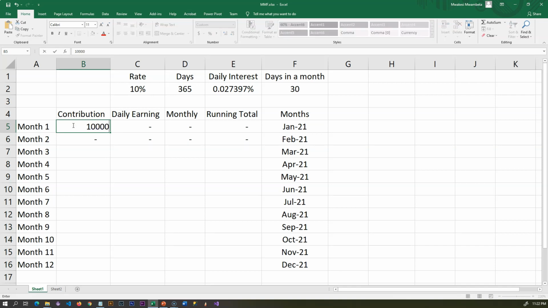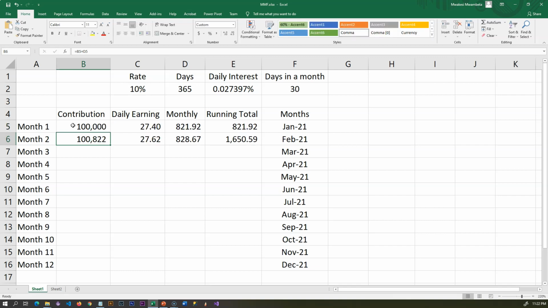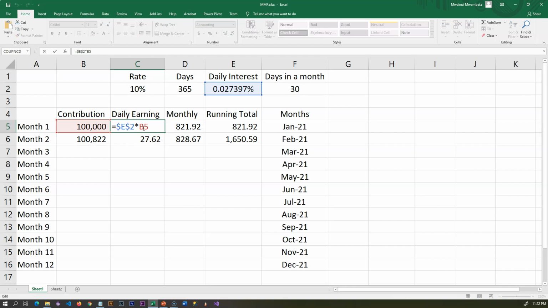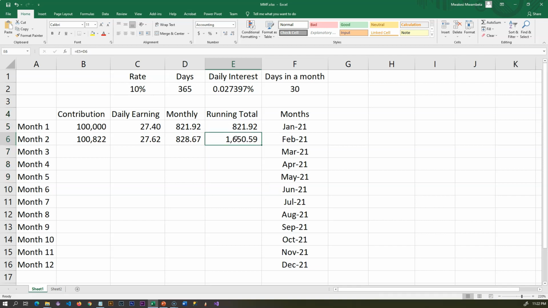Assuming you invest 100,000 in money market fund. What happens? When you invest this amount, the daily earning is calculated by multiplying the daily interest of 0.027397 multiplied by 100,000, and that is your daily earning. So if you invest 100,000 on day one, you're going to earn 27 shillings and 40 cents. At the end of the month, you multiply that by 30 and we get 821.92. I've added this column as a running total just to show you how these funds build up each and every month.